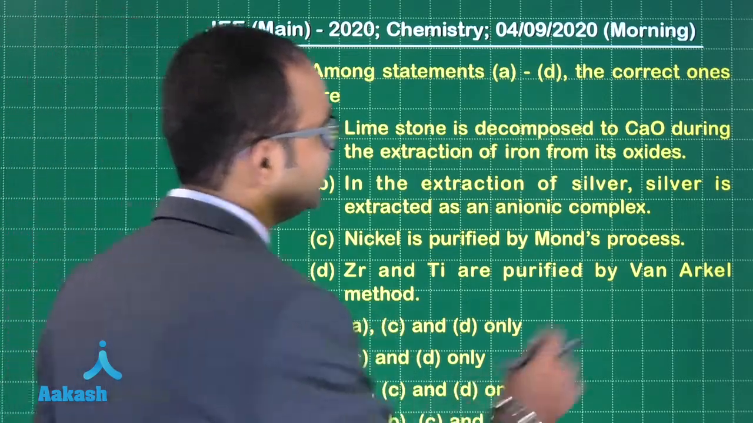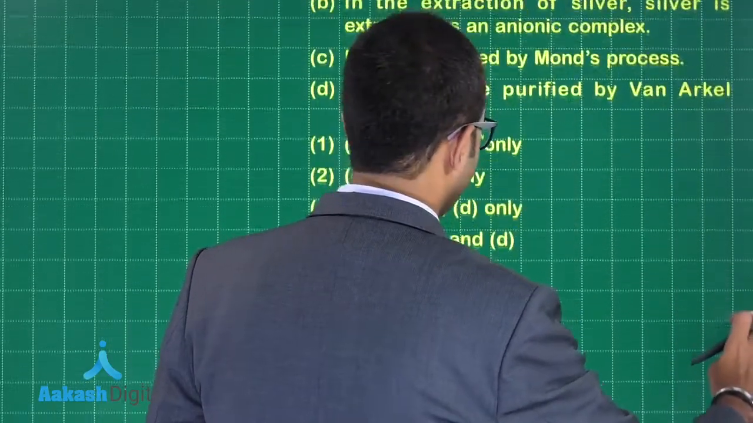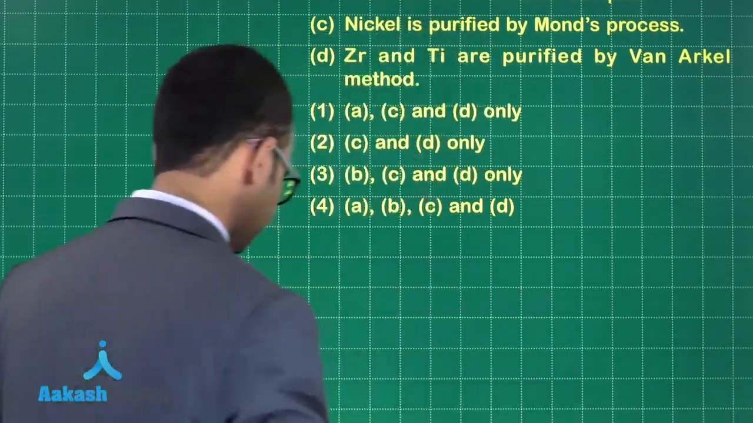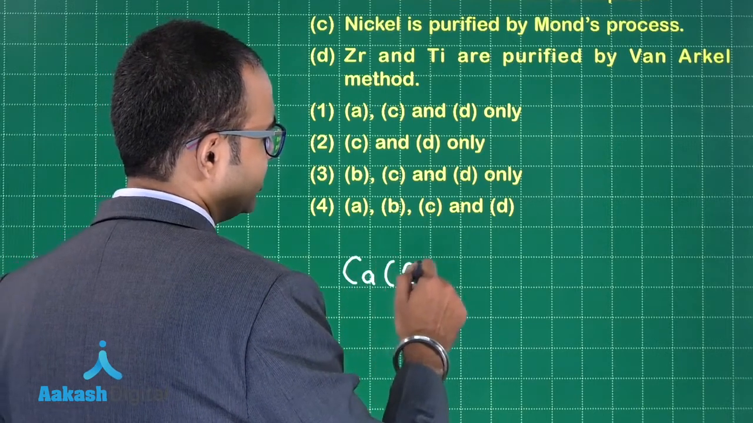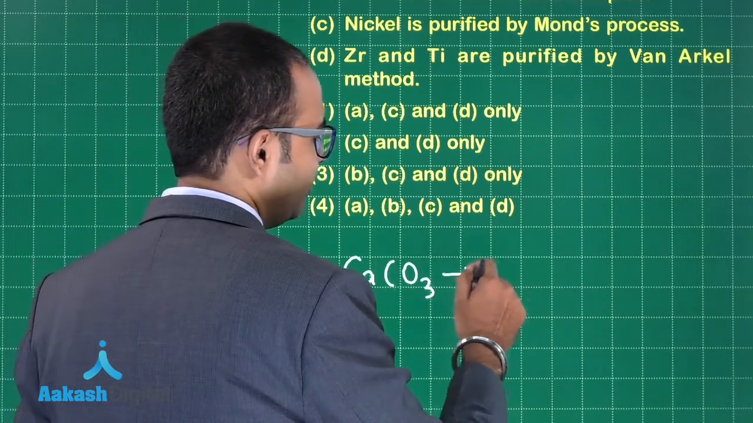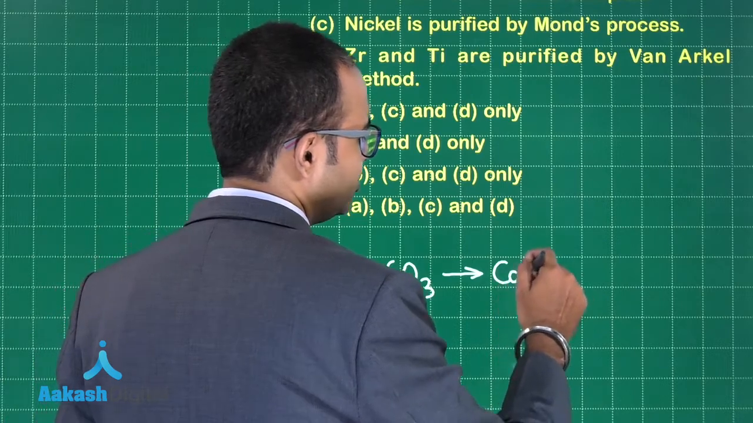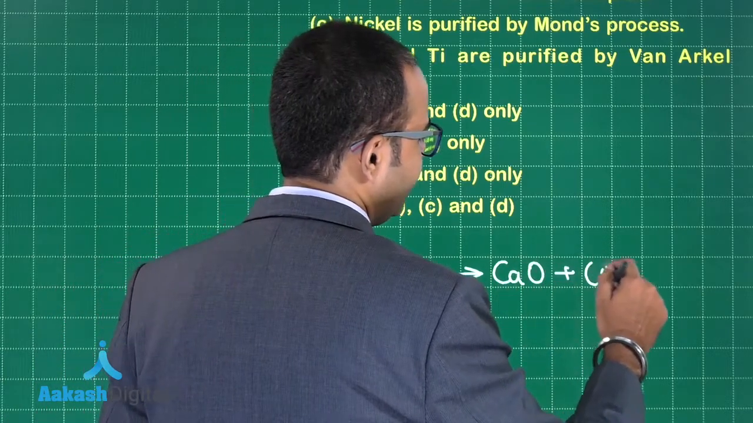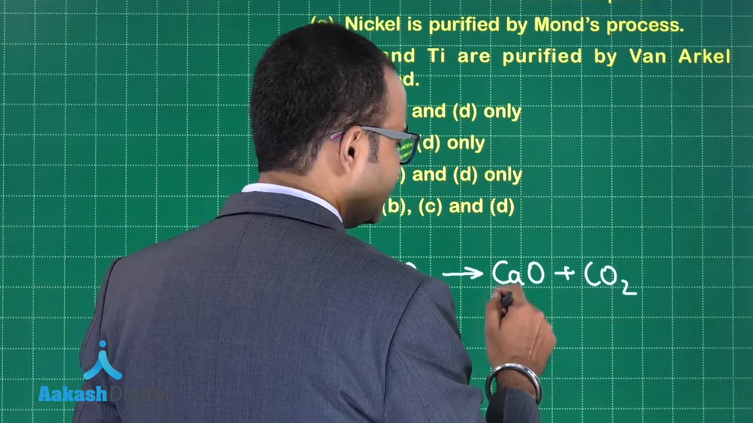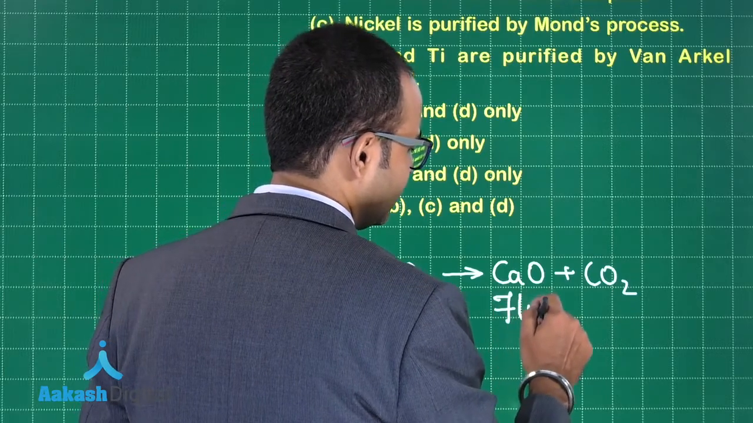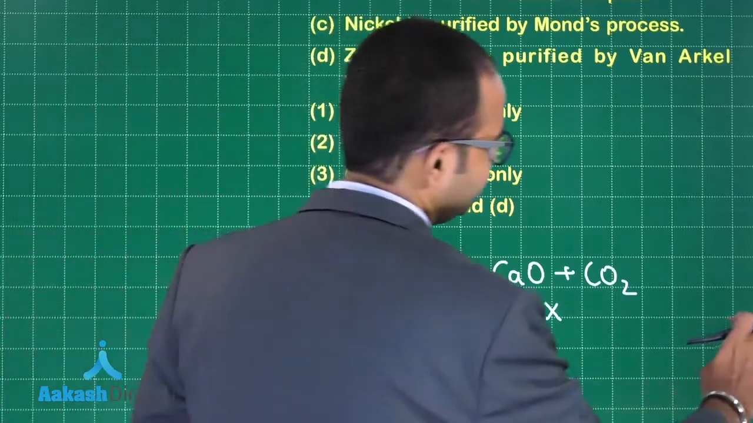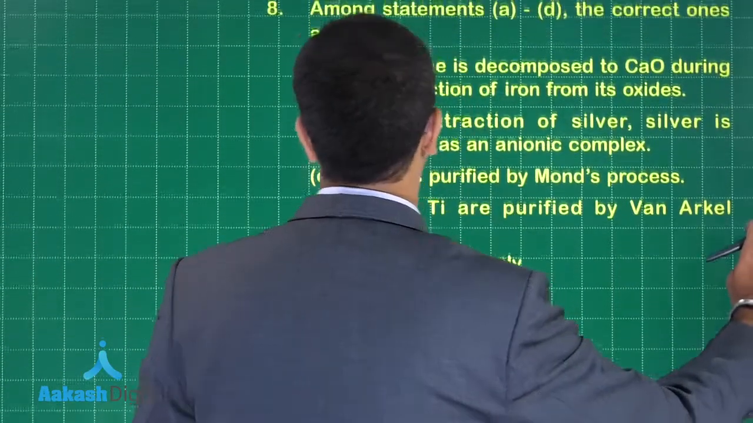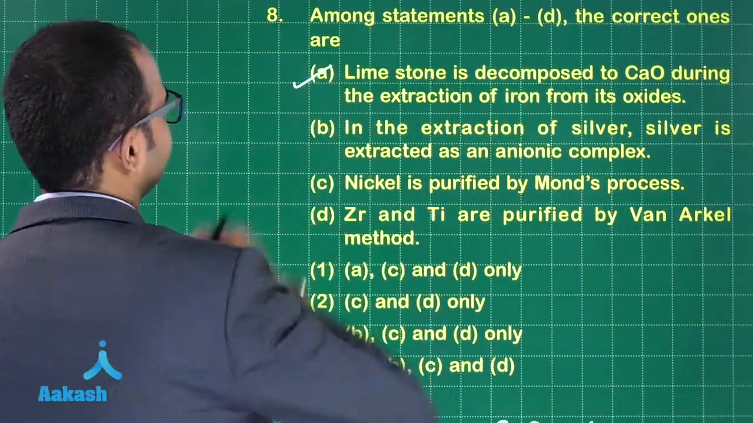Okay, so what is given? If I take calcium carbonate during extraction of Fe, what happens? Calcium carbonate will decompose and give you CaO and CO2. So this is acting as a flux. So the first statement is correct.